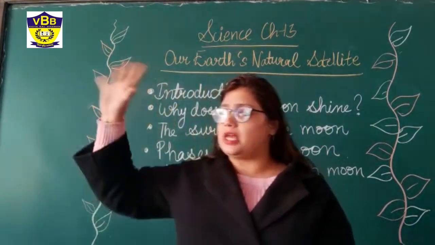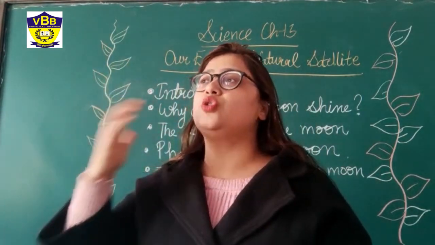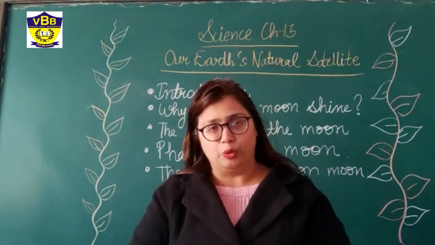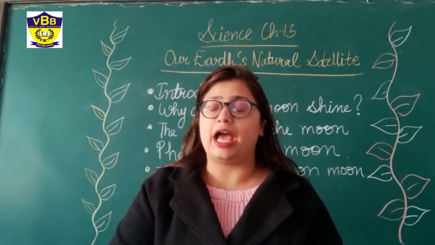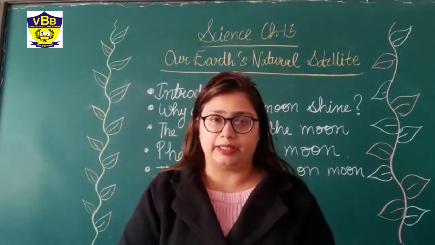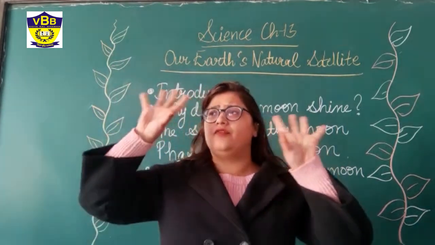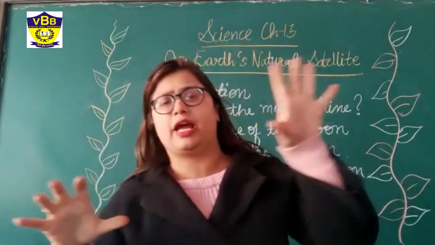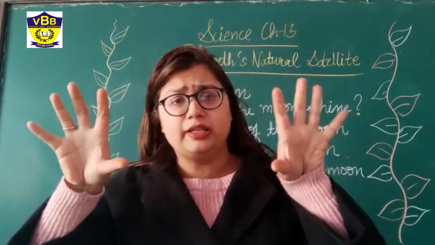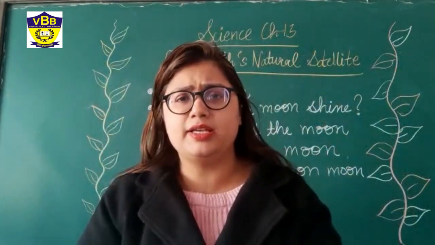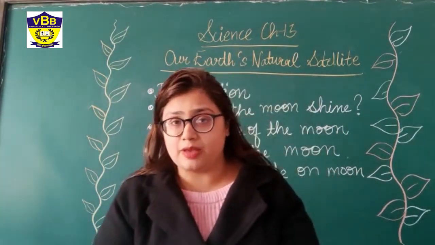We all see sunlight in the daytime. So what is happening is that the Sun is also giving the same light to the Moon, and the Moon is reflecting that light and we are able to see it. Okay. The Sun and the Moon: in the morning we see the Sun and in the night we see the Moon, and they look a similar size. But do you think that the Sun and the Moon are of the same size? No. The Sun and Moon are not of the same size.